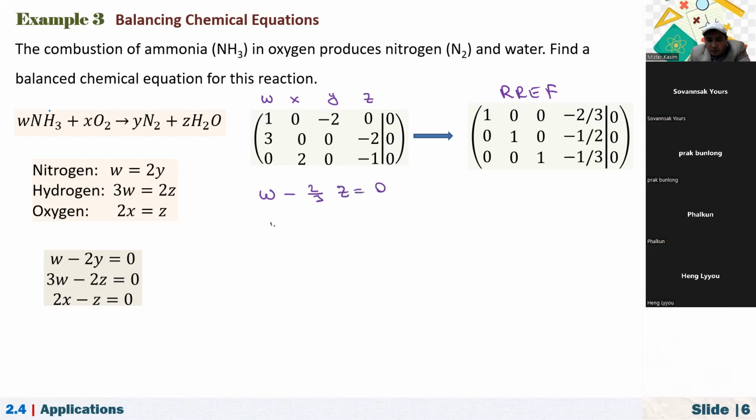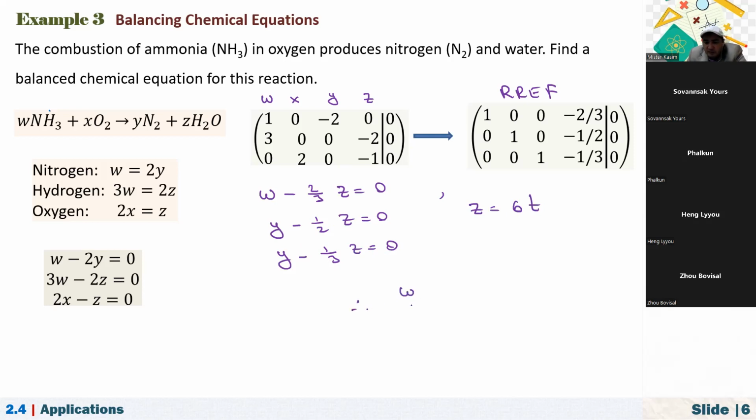And how about the second one? Y minus 1 over 2 Z is equal to 0. And the third one is X minus 1 over 3 Z is equal to 0. Okay, so now you see here there are 3, 2 and 3. We have one free variable. If I introduce Z as 6t, at that time we can have this solution.